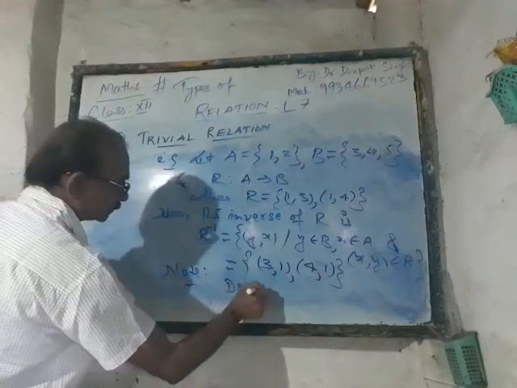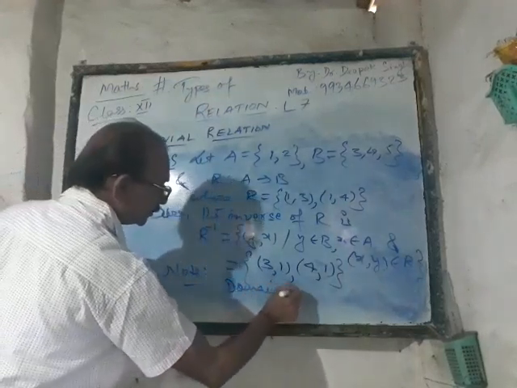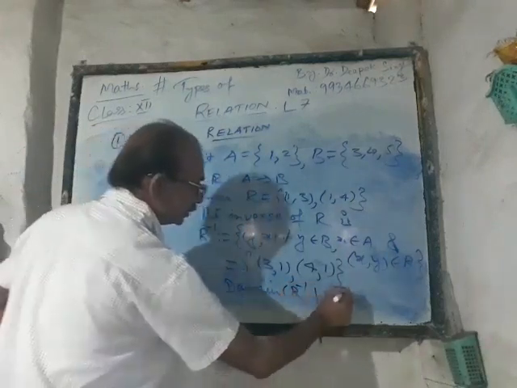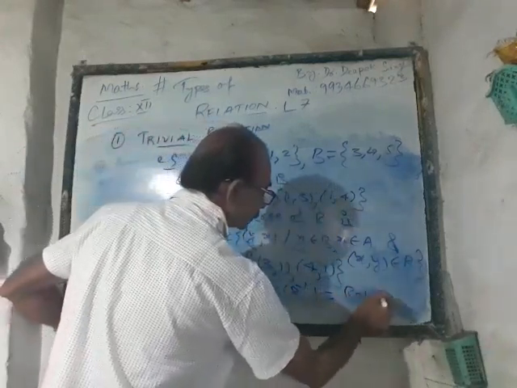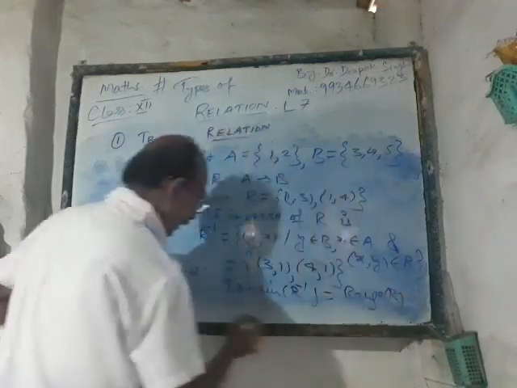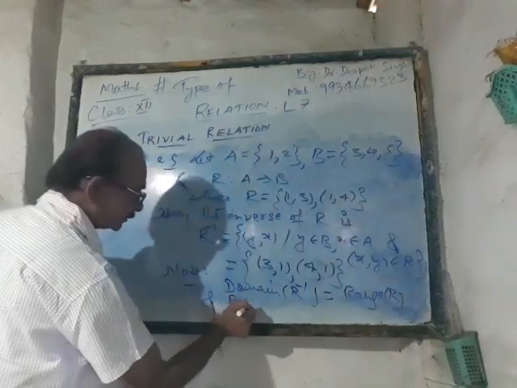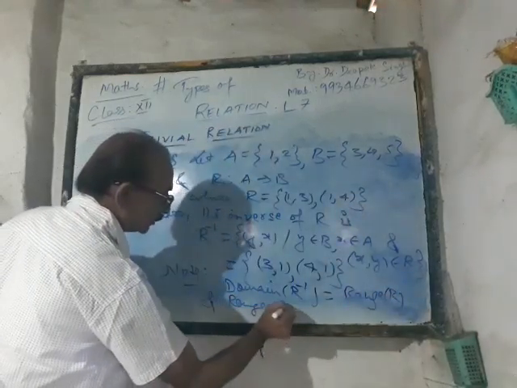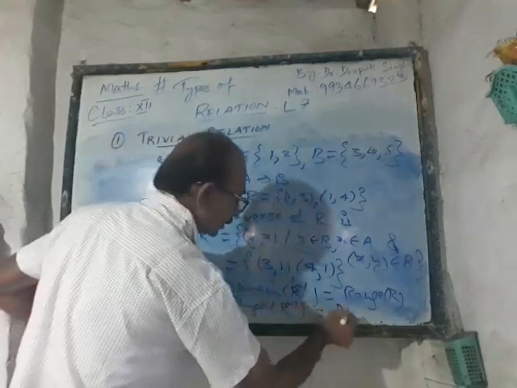Domain of R inverse is equal to range of R, and range of R inverse is equal to domain of R.